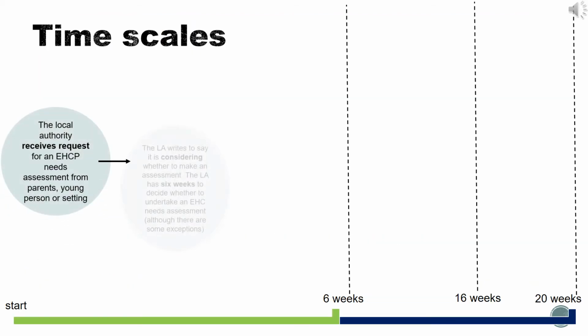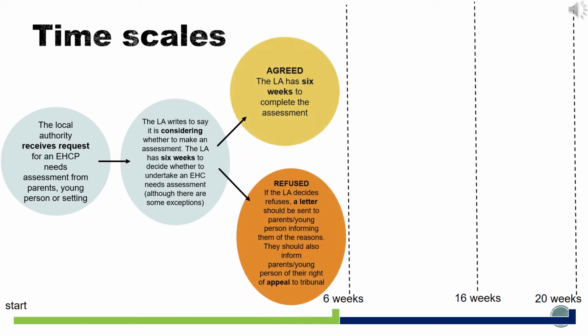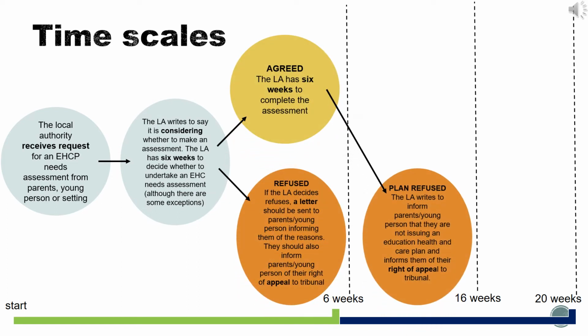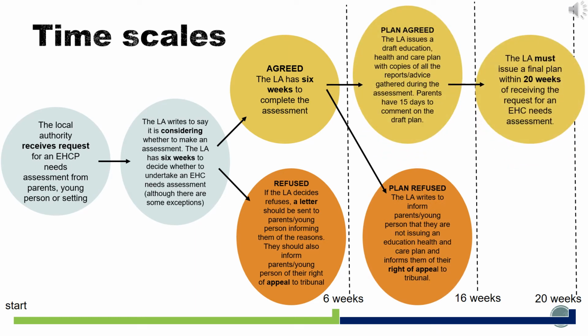Timescales. There are legal timescales that the local authority need to adhere to after receiving a request for an education, health and care plan needs assessment. Within 6 weeks of the request, the local authority will either agree to assess or refuse to assess. Either way, they should write to you to let you know. If it is refused, you can appeal this decision. Please get in touch for further information.